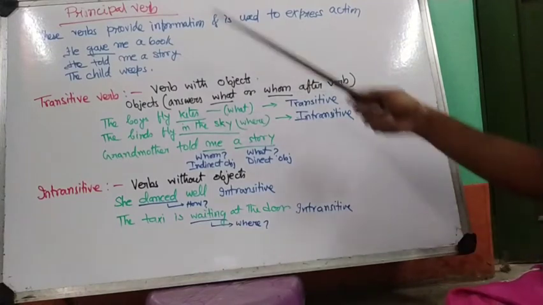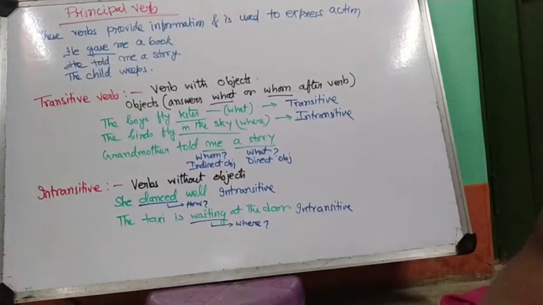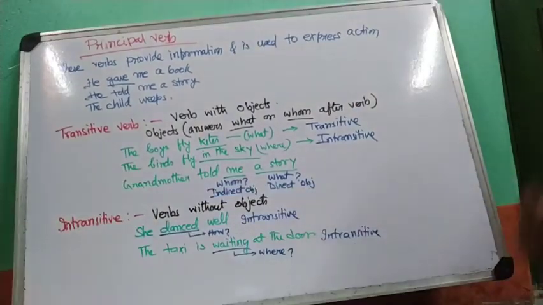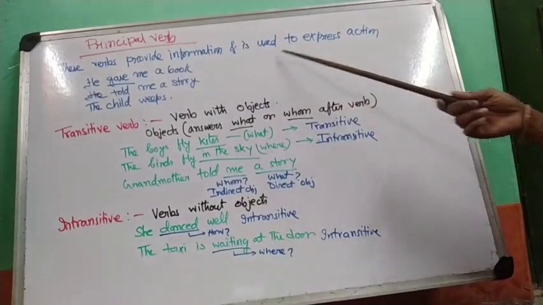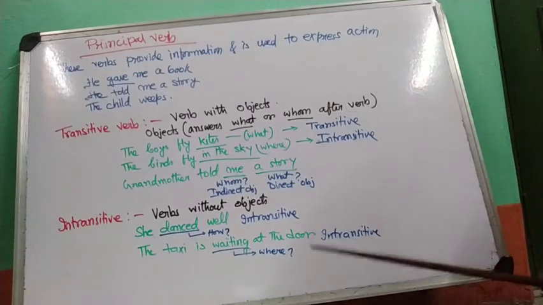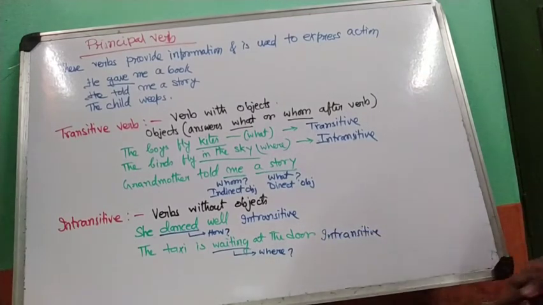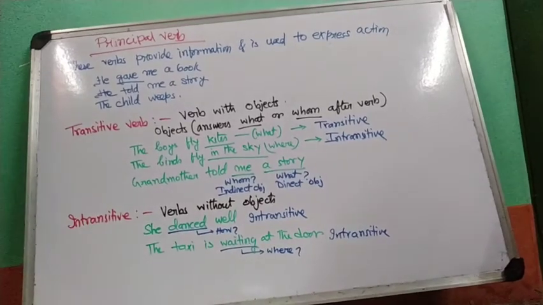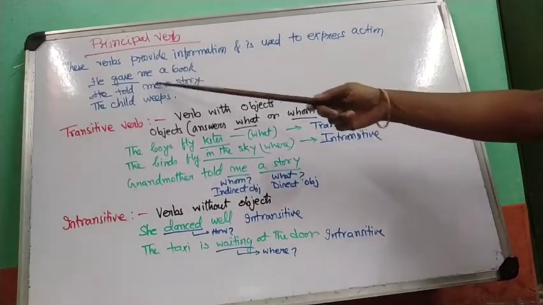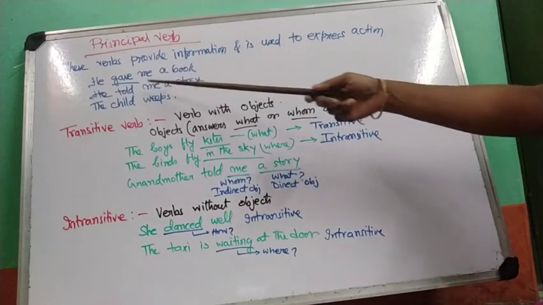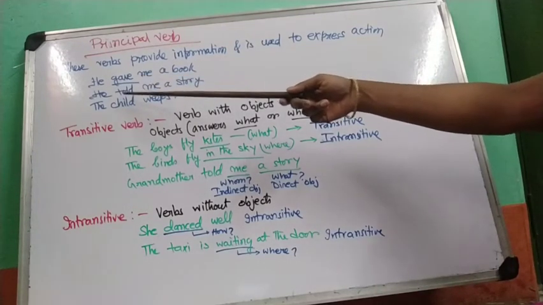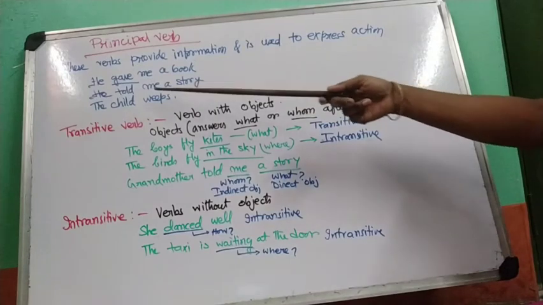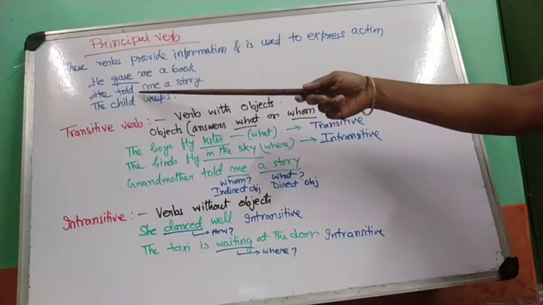Now see children, we are going to do the principal verbs. What are the principal verbs? These verbs provide information and are used to express action. It can be any kind of action, okay? Like if I say he gave me a book, gave, this is the work done here, action is giving. He told me a story, what is the work done here? What action are we talking about?